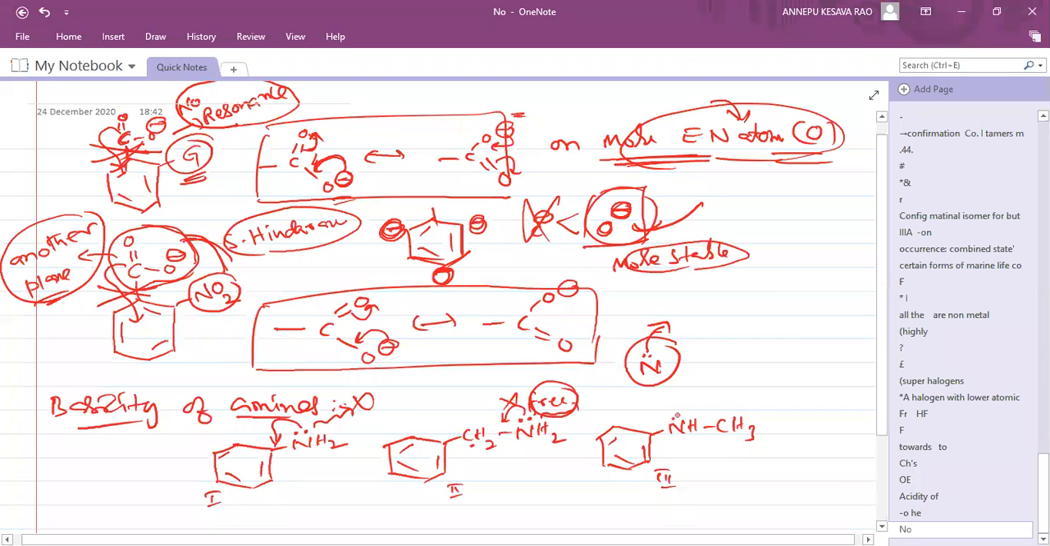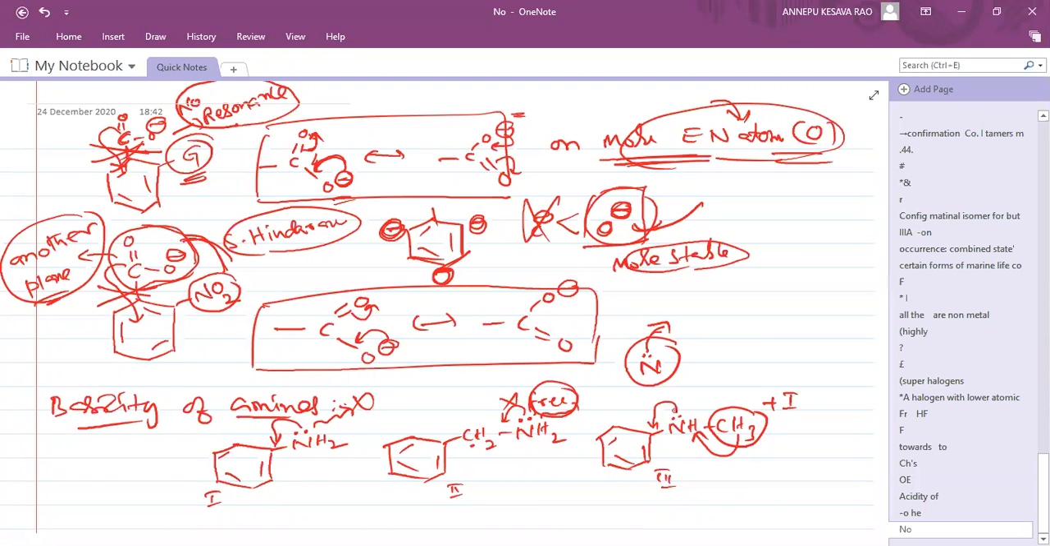What about here? This will give to the benzene ring, but here a plus I group is also there. This will support electrons also. Now tell me, what is the correct answer you will give me for this? Which one is more basic? Free lone pair is there, more basic.